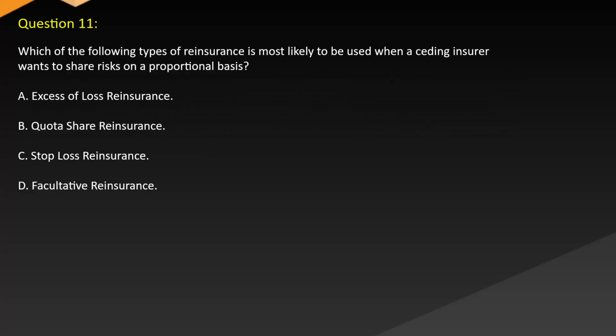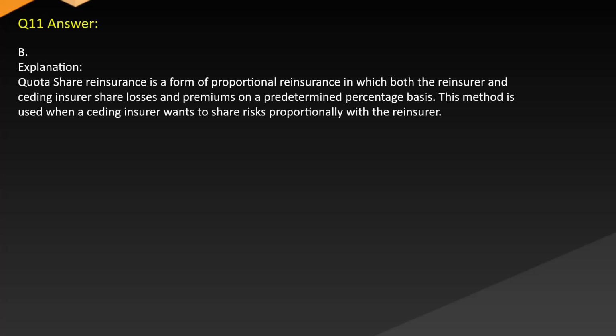Question 11. Which of the following types of reinsurance is most likely to be used when a ceding insurer wants to share risks on a proportional basis? A. Excess of loss reinsurance. B. Quota share reinsurance. C. Stop-loss reinsurance. D. Facultative reinsurance. Answer B. Explanation. Quota share reinsurance is a form of proportional reinsurance in which both the reinsurer and ceding insurer share losses and premiums on a predetermined percentage basis. This method is used when a ceding insurer wants to share risks proportionally with the reinsurer.